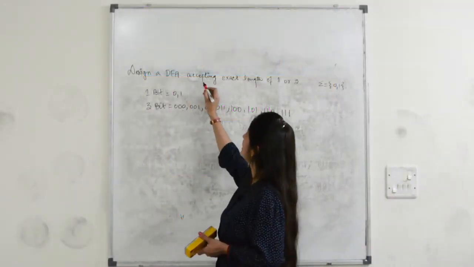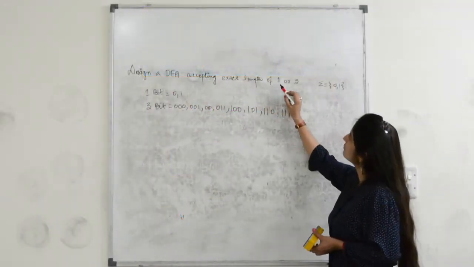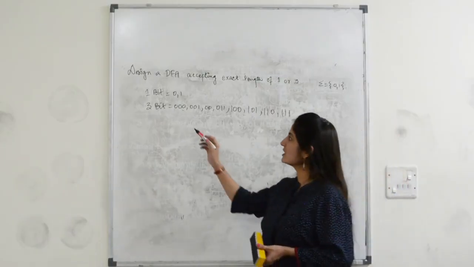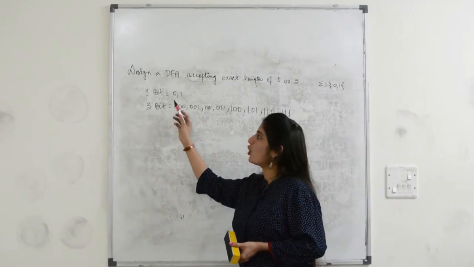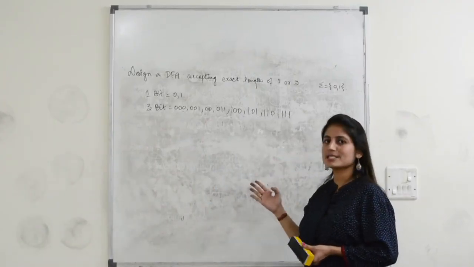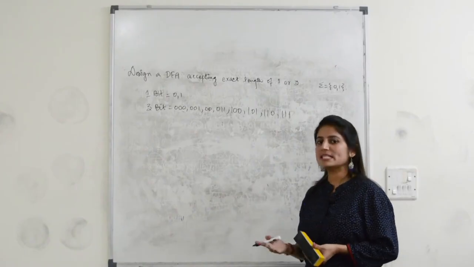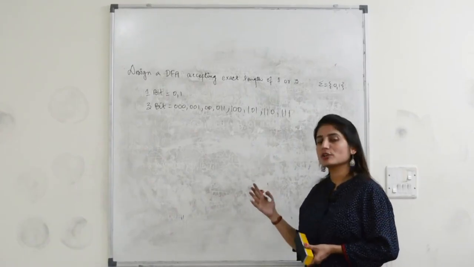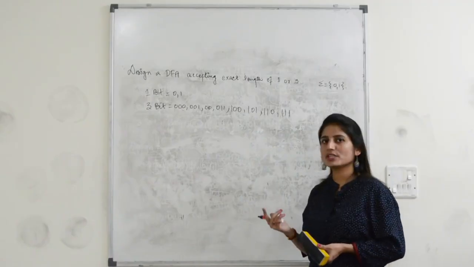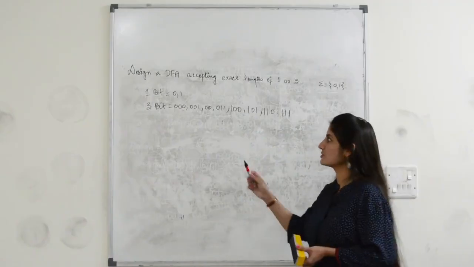Now we have to design a DFA accepting exact length of 1 or 3. In this case, if you try to find the minimum length string, that is 1, accordingly we will have only 2 states, 1 plus 1, that is 2. So here this is the first exception where we cannot simply say that by finding the length of the minimum string we can find out the number of states. Here the number of states are going to increase, and here we have to apply our logic also.